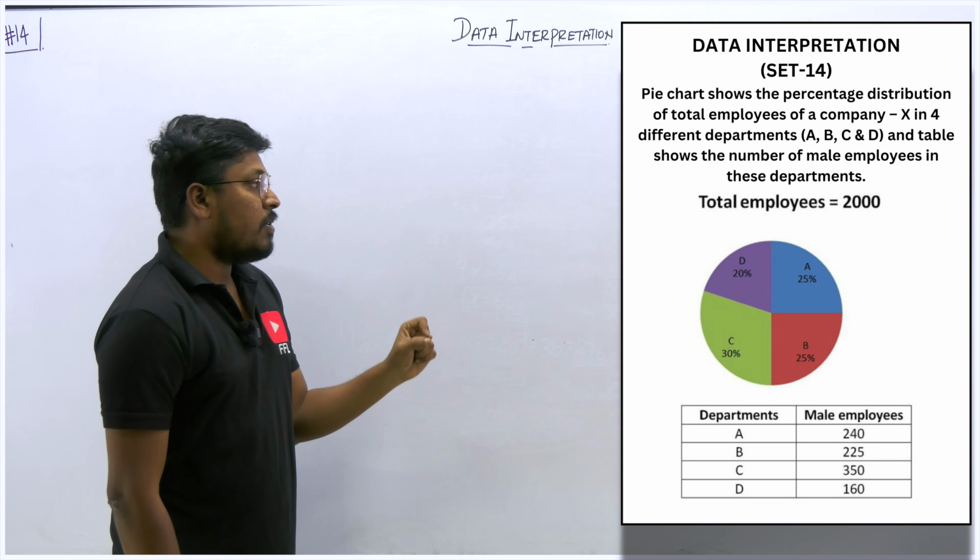The table mentions the total number of male employees. So finding the female employees will be very easy. Why? Because we know what percentage of employees are in each department, and in each department we know how many male employees are working. So when you subtract male from the total, the result will be female. If required we can find that also, but because we have only 4 rows or values, we don't need to find it.